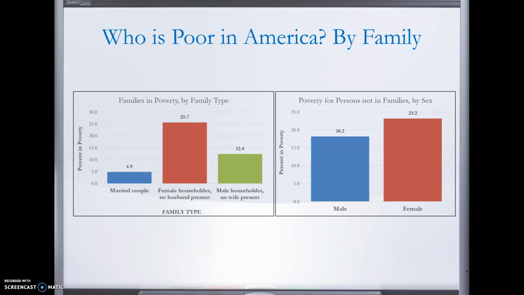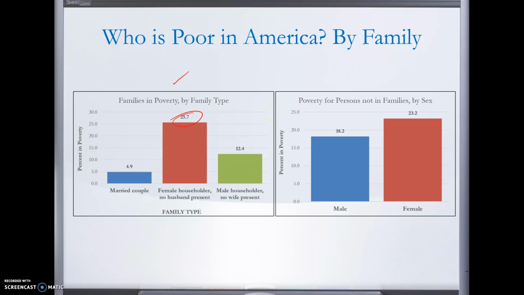We can also look at poverty by family status, right? So on the left here, we're looking at the type of family. Married couple families have about a 5% poverty rate. Single parent households have much higher poverty rates. Single parent households headed by women have a significant poverty rate. 1 in 4 single parent households headed by women live in poverty. That percentage is about half that for single parent families where the man is the head of household. In other words, single dad, no wife present.